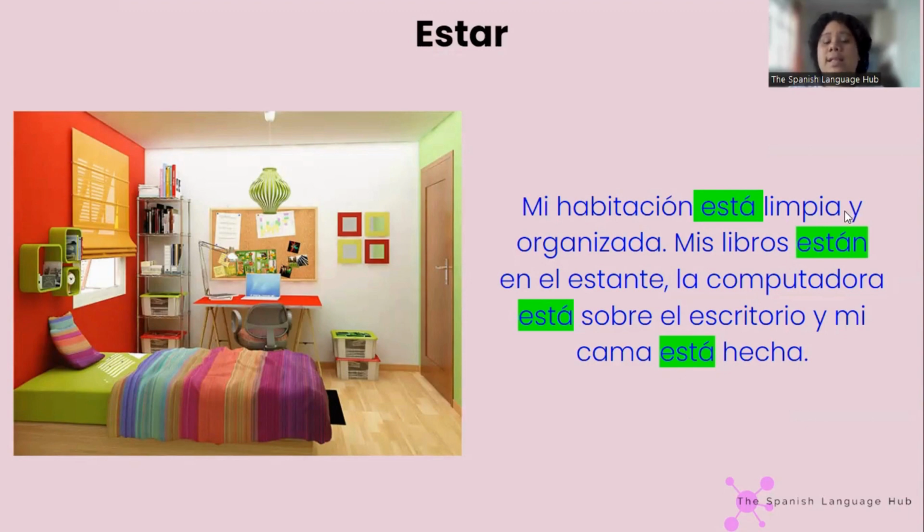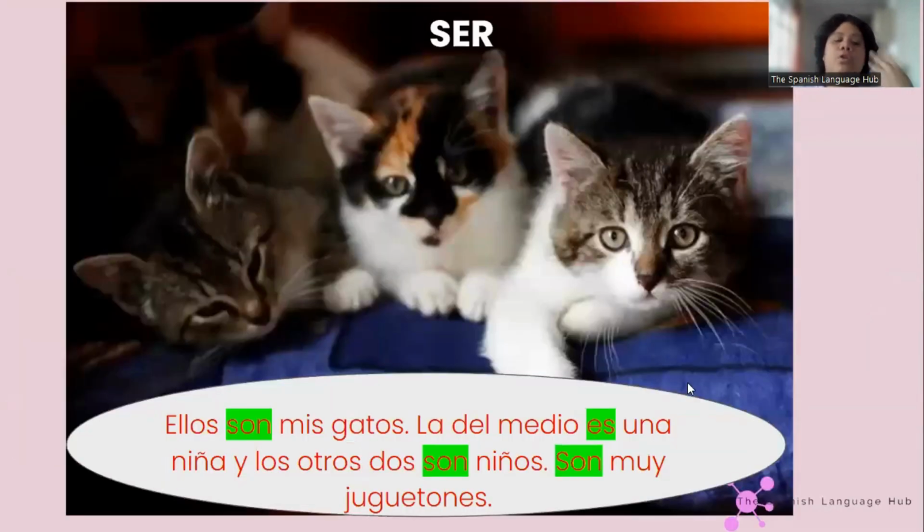So my room is clean and organized. My books are on the shelf. The computer is on the desk and my bed is made, right? That's the state of the room right now, at the moment that I took the picture. We can also describe animals, of course.